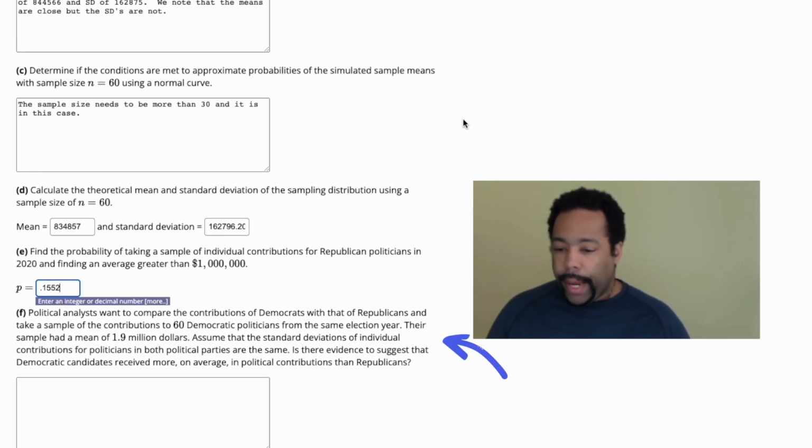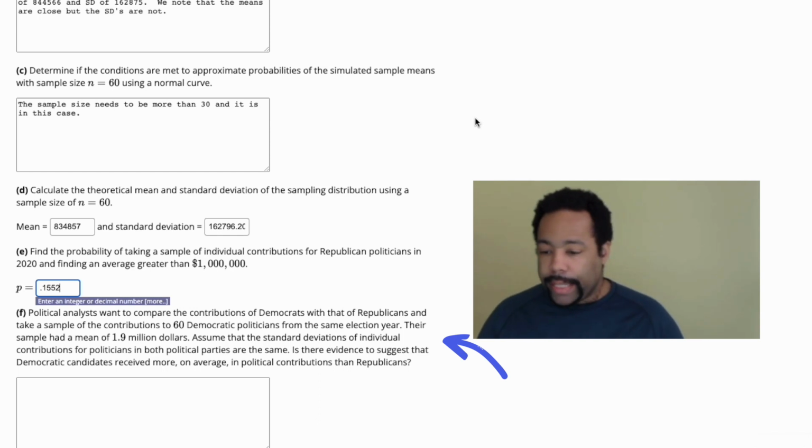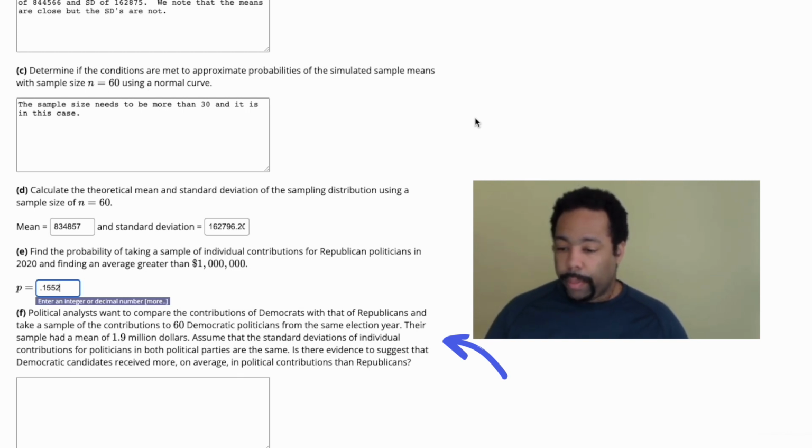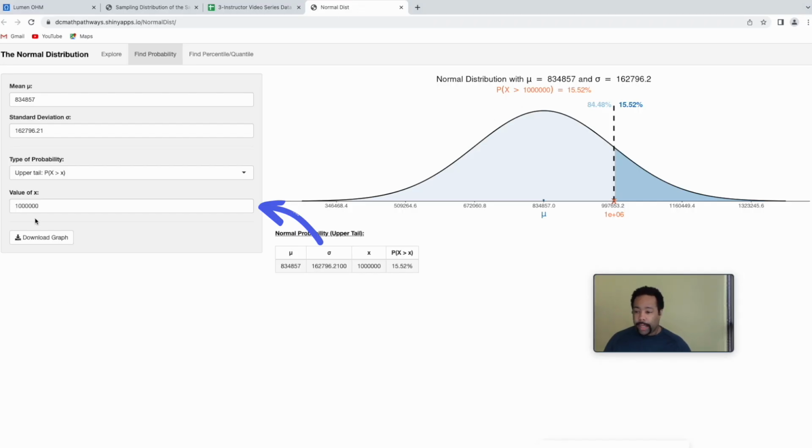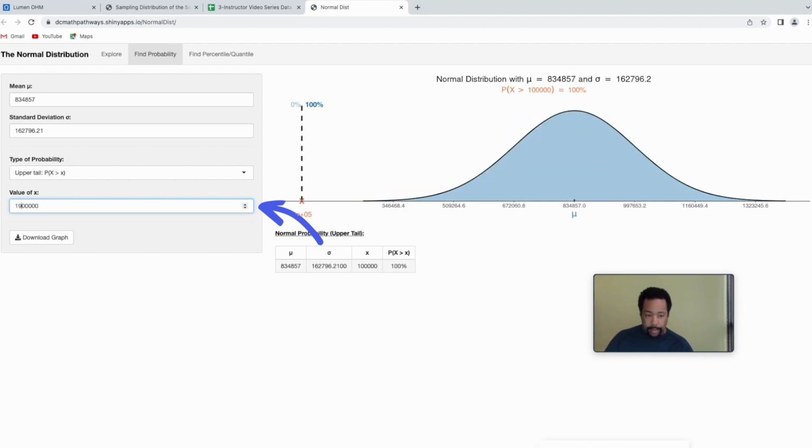Political analysts want to compare the contributions of Democrats with that of Republicans and take a sample of the contributions of 60 Democratic politicians from the same election year. Their sample had a mean of $1.9 million. Assume that the standard deviations of individual contributions for politicians in both political parties are the same. Is there evidence to suggest that the Democratic candidates receive more on average in political contributions than Republicans? Well, let's assume things are the same, and then instead of putting in a million, we got a new group of 60, and that group of 60 got 1.9 million.